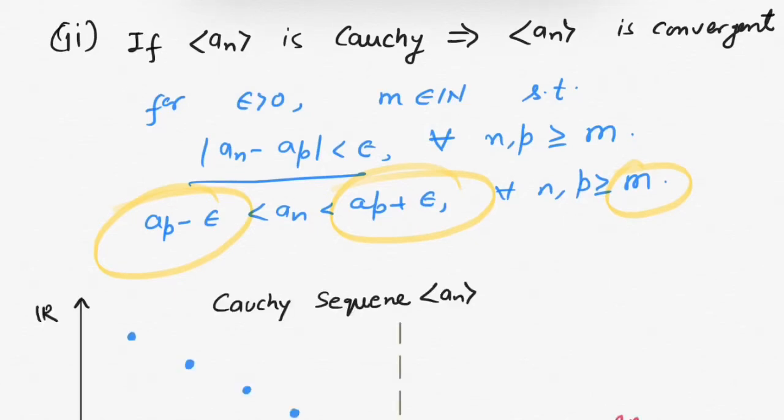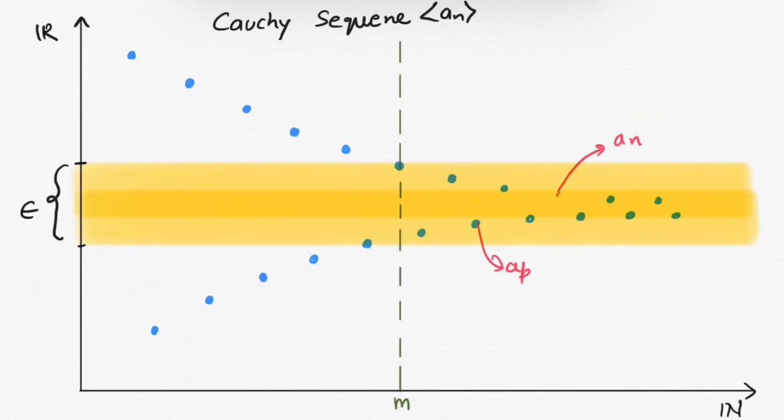You can see in this graph, after the element am, all are lying inside this yellow region, hence they are bounded and they are infinite in number. So we have infinite number of elements after the term am. That means before am we have finite number of elements. So among those finite number of elements we can find supremum and infimum.